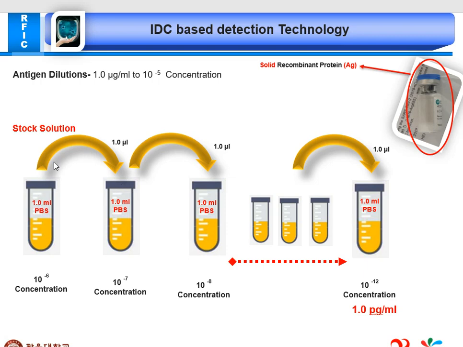I will take 1 microliter from this one and dissolve it in this one, and after proper mixing I will take 1 microliter again and mix with another one, and repeat this procedure until 10 to the power minus 12 concentration to make the final solution of 1.0 picogram per ml. With these different concentrations I will test with antibody to check the calibration curve of this antigen.